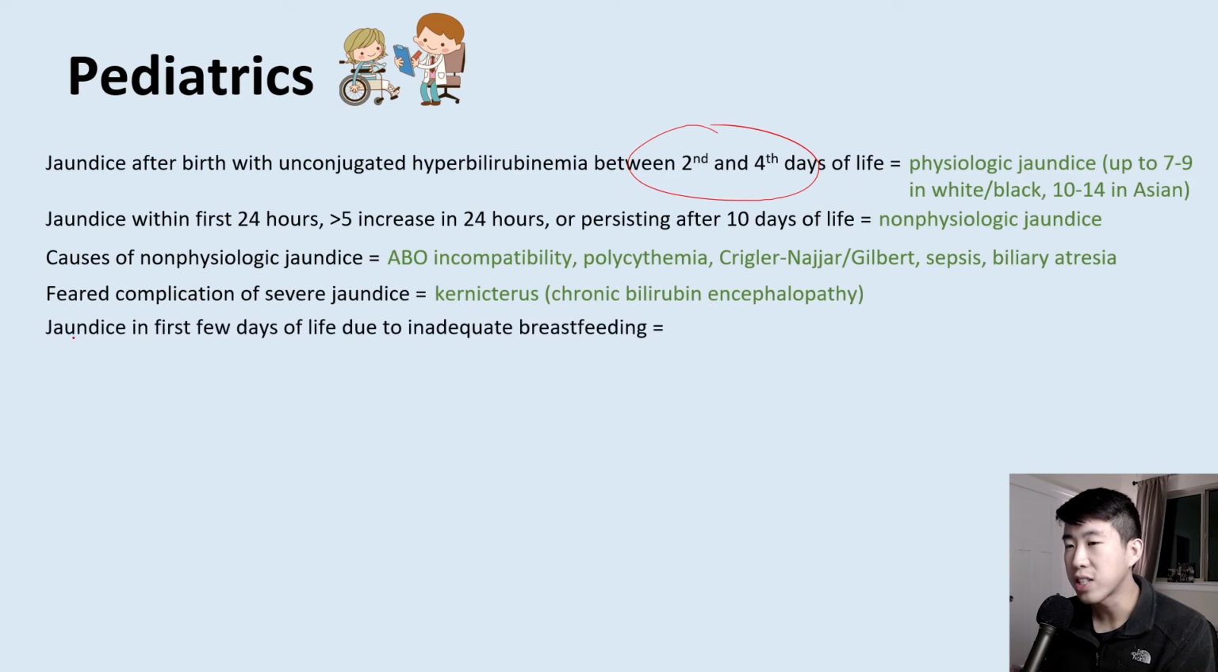So what is it called if you have jaundice in the first few days of life due to inadequate breastfeeding, whether that's the mother is not able to have a good enough supply or the baby's having trouble latching on? That's called breastfeeding failure jaundice.